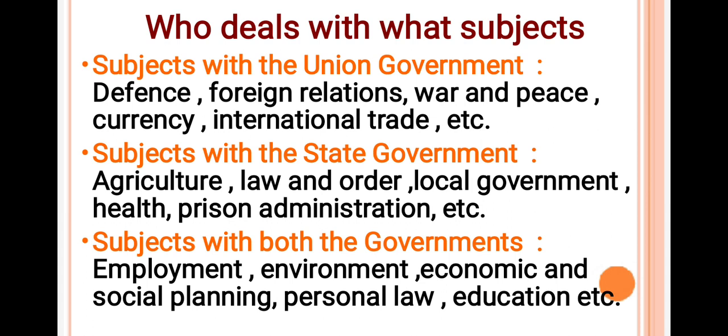State government deals with subjects like agriculture, law and order, local government, health, prison administration, etc. Next is subjects with both the governments. Both the governments can deal with subjects like employment, environment, economic and social planning, personal law, education, etc.